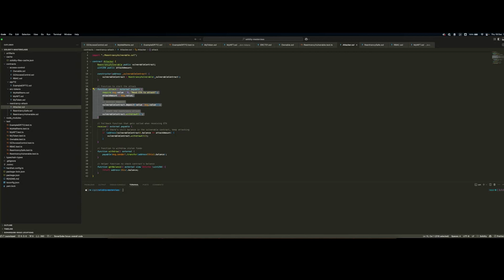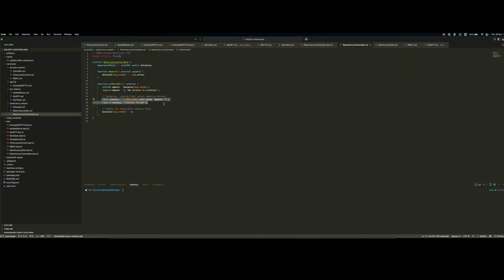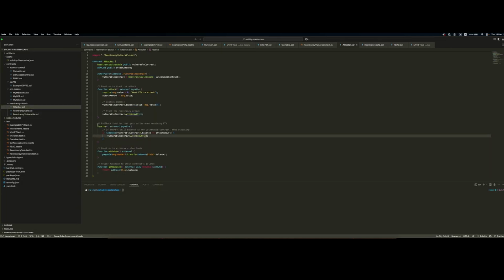The attack itself does not drain the vulnerable contract, but how it's drained is through the recursive reentrant attack that is with the receive function. Receive is a particular function in Solidity that allows a smart contract to define operations to be done upon receiving native currency. So in this case, once the vulnerable contract sends the native currency back to the attacker smart contract, this function is basically triggered. And what it does, it checks if the vulnerable contract still has balance to drain, and it recursively, you see, calls withdraw. So every time that loop happens until the contract is drained.